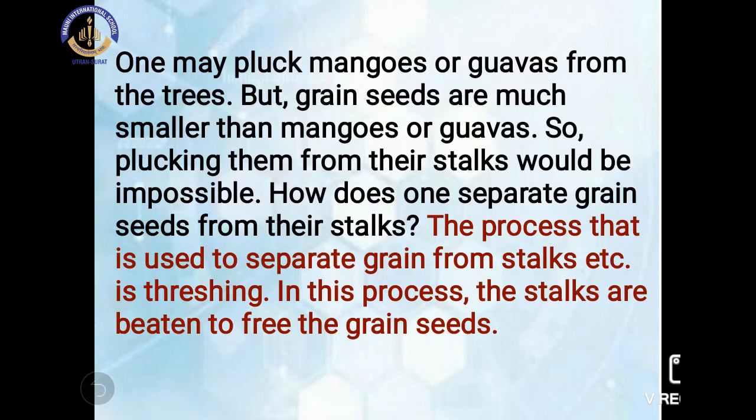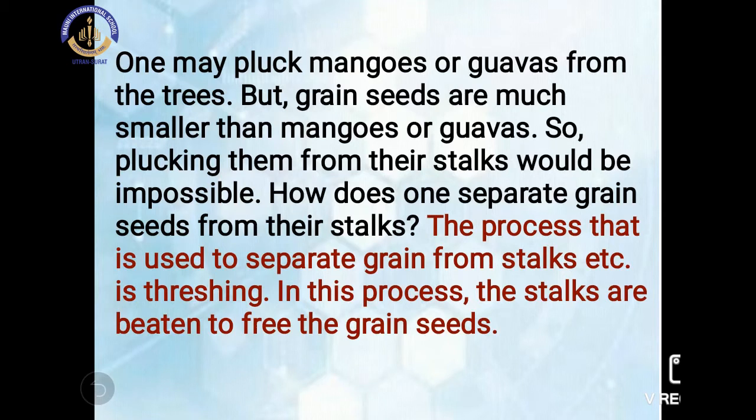Because the size is much smaller, and in one stalk there are a number of grain seeds, and in a field there are a number of stalks. So maybe around 2000, 5000 seeds are there, and plucking each and every seed from the stalk, imagine, is impossible. So we can't pluck the grain seeds from their stalk.